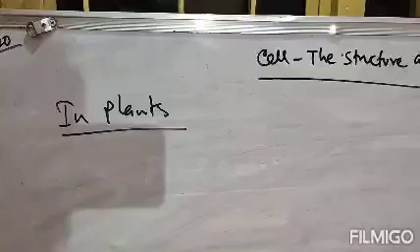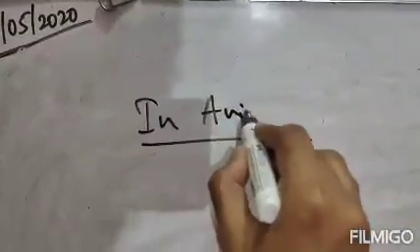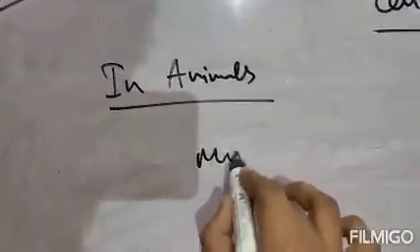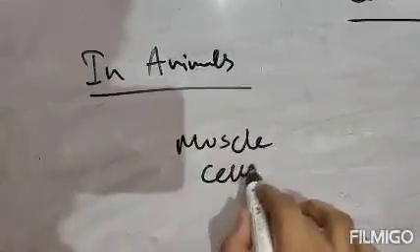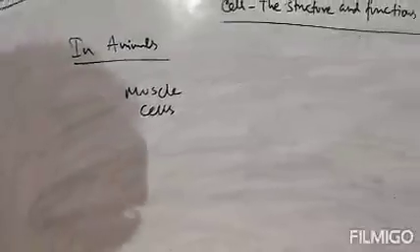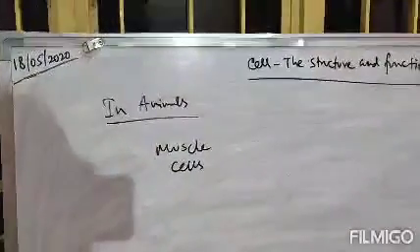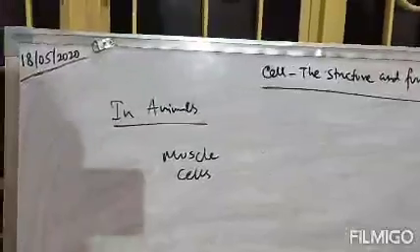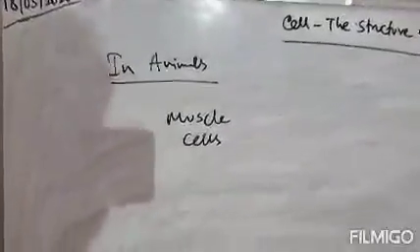Now in case of animals also there are cells, and they have specific functions. So in animals, number one is your muscle cells. The main function of muscle cells is movement of body parts. That means you can move your legs, you can move your hand. That is the function of our muscle cells.